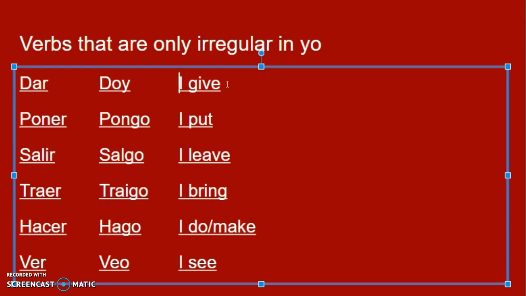So these are regular everywhere else. So dar, for instance, is just like any other AR verb, where you take off an AR, add the rest of AR endings, except then the yo form will just be do, but it's really doy.